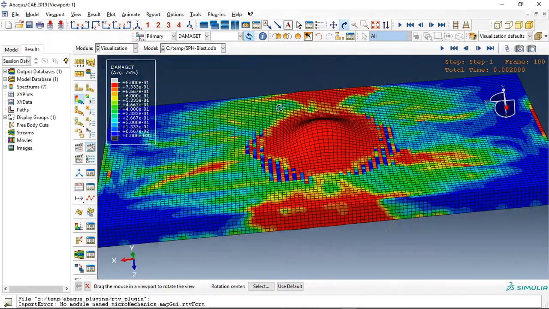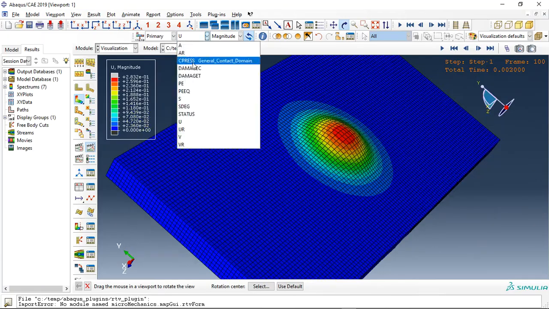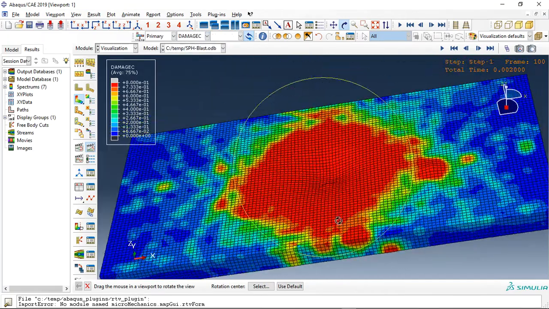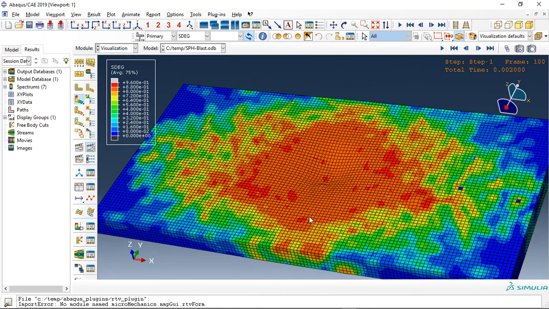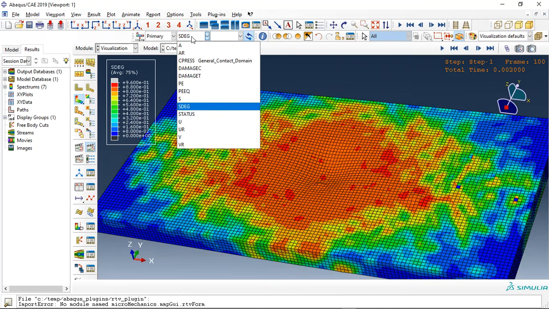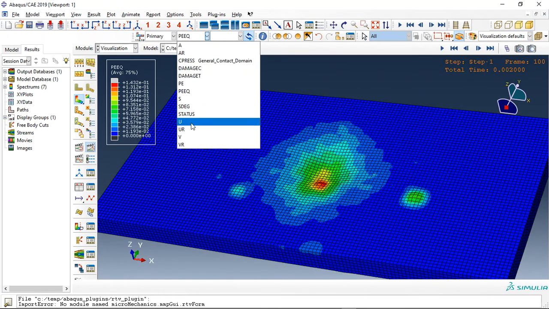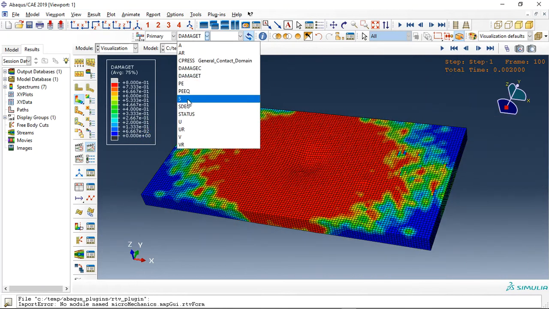It is around 28 centimeters, and that's a big displacement, and it is failed completely here at the middle. And this is the compressive stiffness degradation, plastic strain, and also the tensile damage. And we can check the stress.